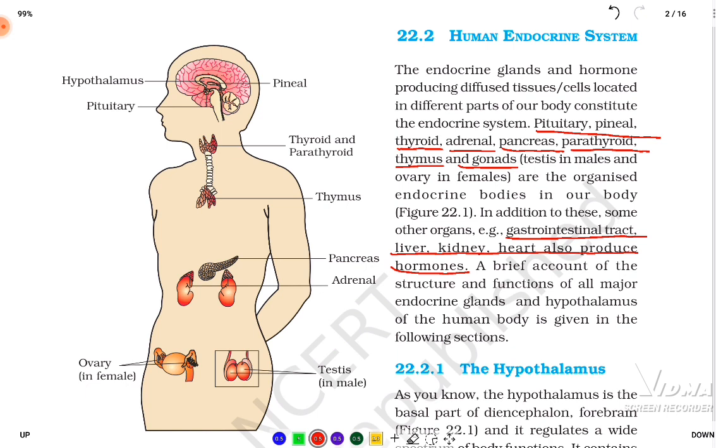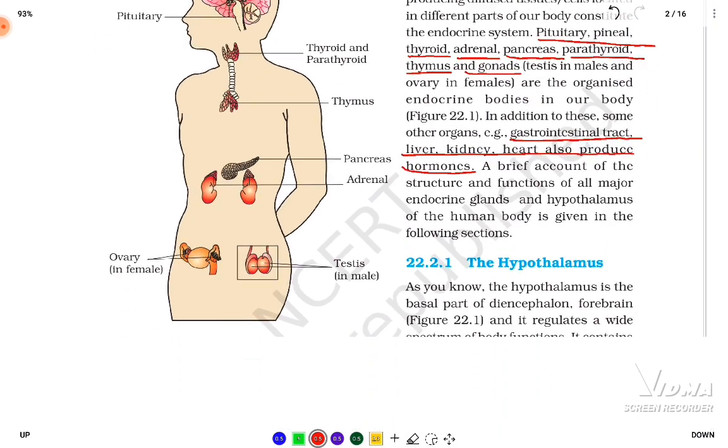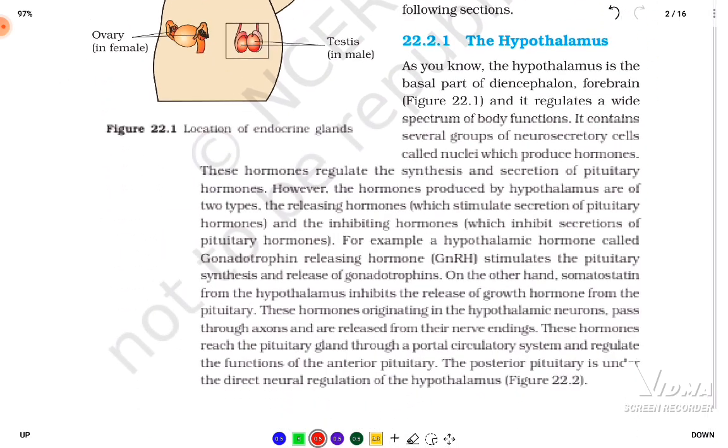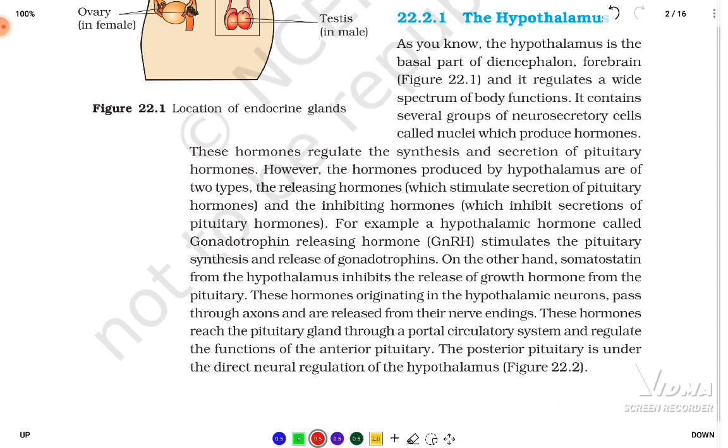Now, a brief account of the structure and the functions of all the major endocrine glands and the hypothalamus of the human body is given in the following section. So, first we are going to start with the hypothalamus gland. As you know, the hypothalamus is the basal part of the diencephalon that is present in the forebrain.